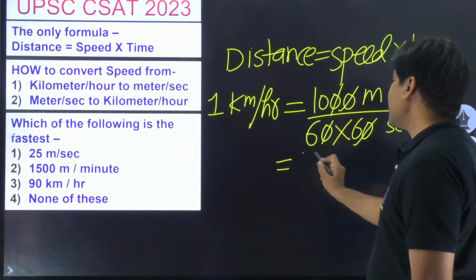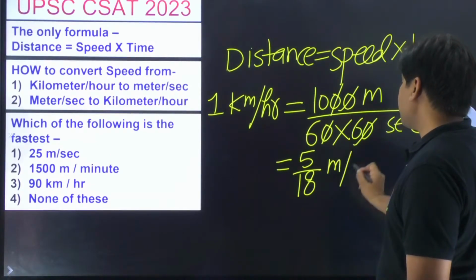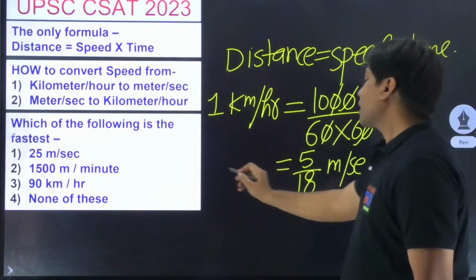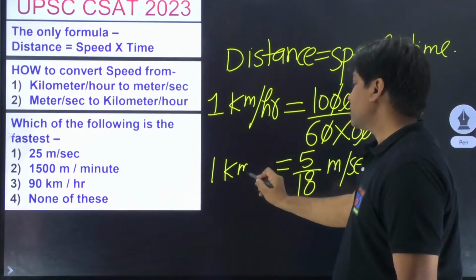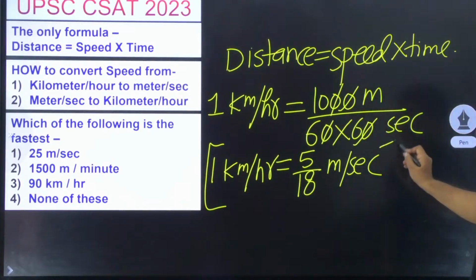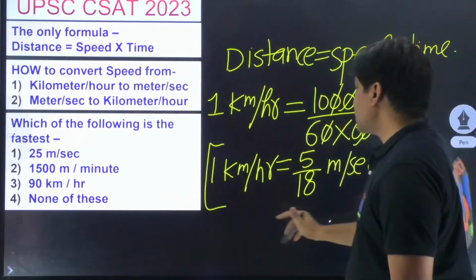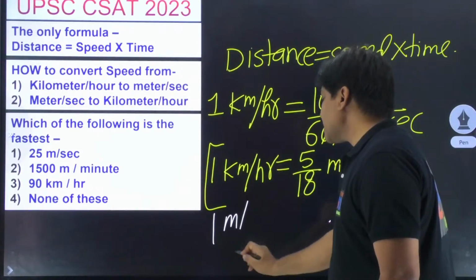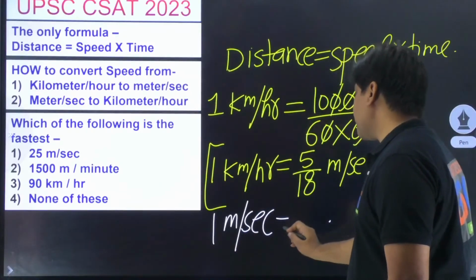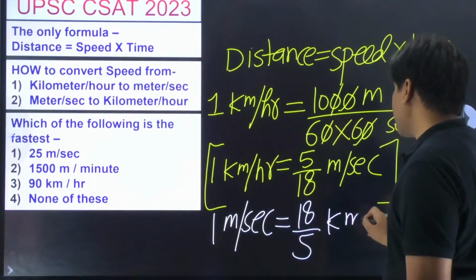You are going to be getting 5 by 18 meters per second. That is 1 kilometer per hour. And if I have to convert 1 meter per second into kilometer per hour, then it is going to be 18 by 5 kilometers per